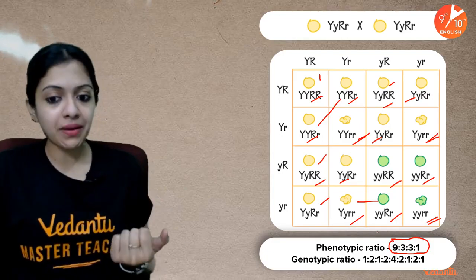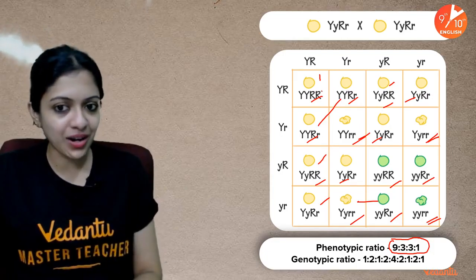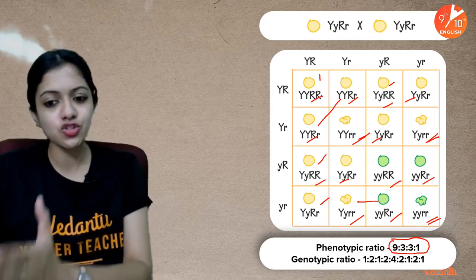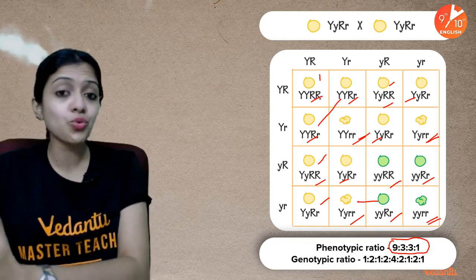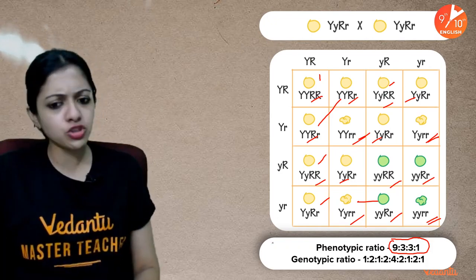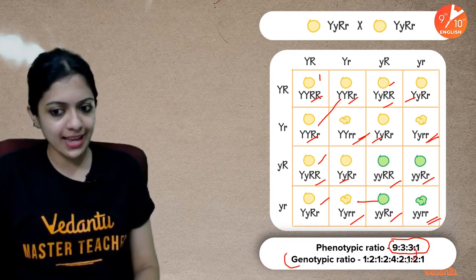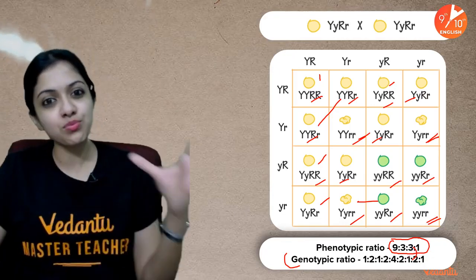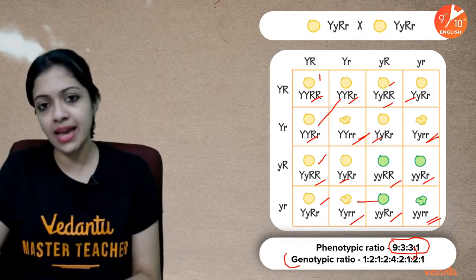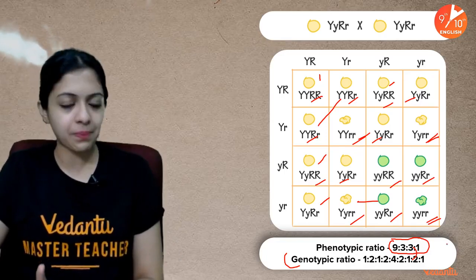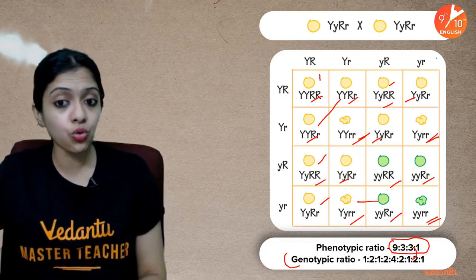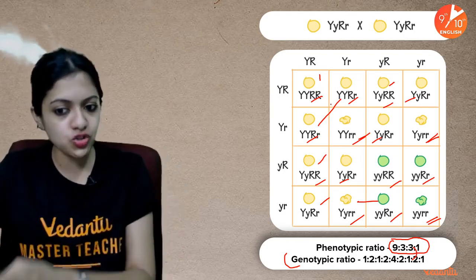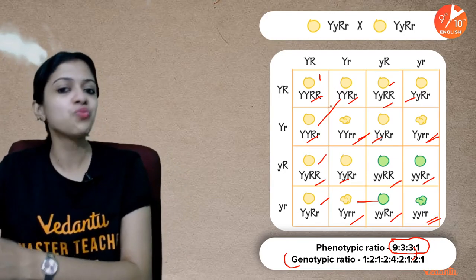Now, what about the genotypic ratio? Genotypic ratio, you will have to sit and work out actually. You would see that it's a complex ratio, 1:2:1:2:4:2:1:1. Now, do remember, genotypic ratio is commonly not asked in exams. For monohybrid crosses genotypic ratio is commonly asked, but for dihybrid crosses, commonly it is only the phenotypic ratio which is asked. But it's always worth knowing, so I would leave it to you to sit and figure out what exactly is 1, 2, 1, 2, 4, 2, 1, and 1.